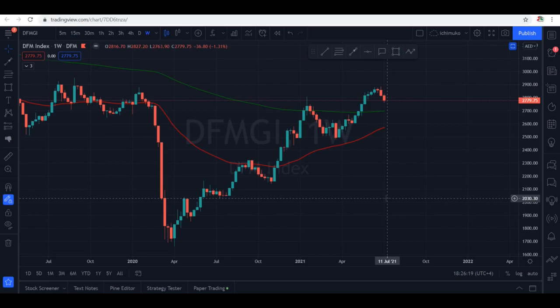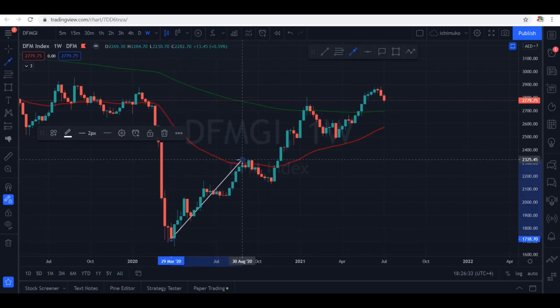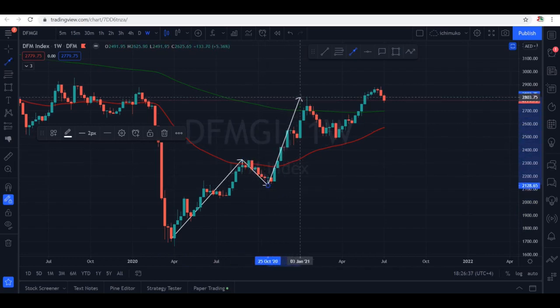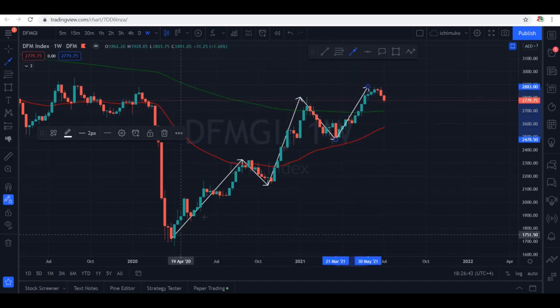Let's have a bigger picture of Dubai stock market. This is the weekly chart, and if we go by the price action, clearly the market is making higher highs and higher lows. So we are in an uptrend. Let me show you. This was the support area. From here we moved to the upside. It came back for a small correction. From here it made a new high. Again it came back for a correction, and from here it made a new high. So what you are seeing is an uptrend, higher highs and higher lows. This is by price action.